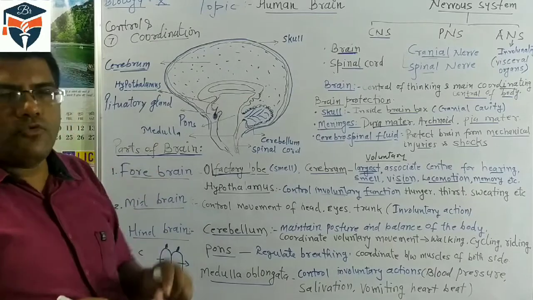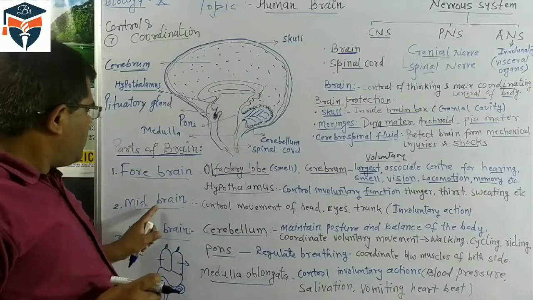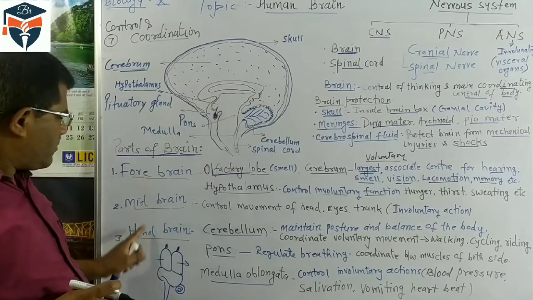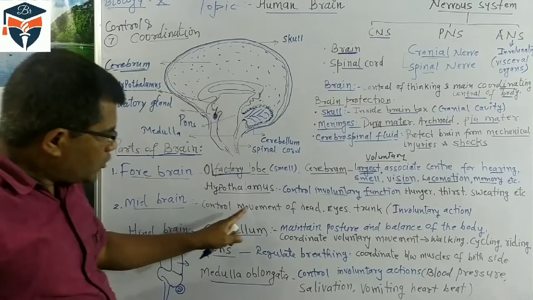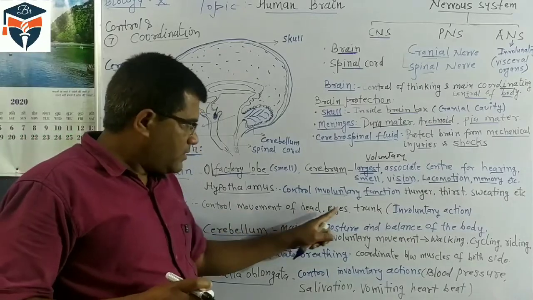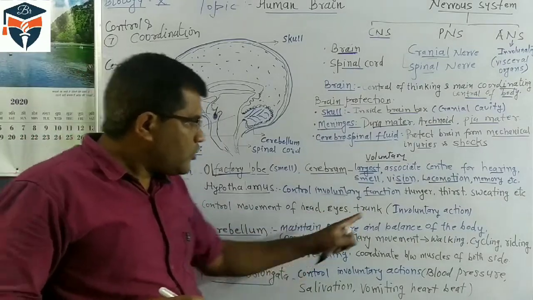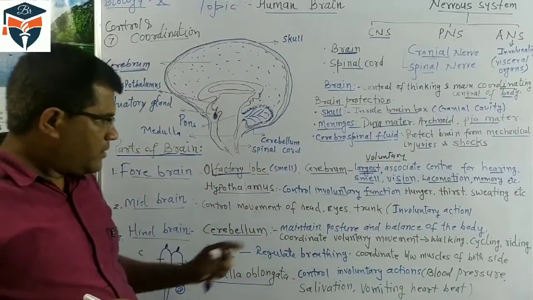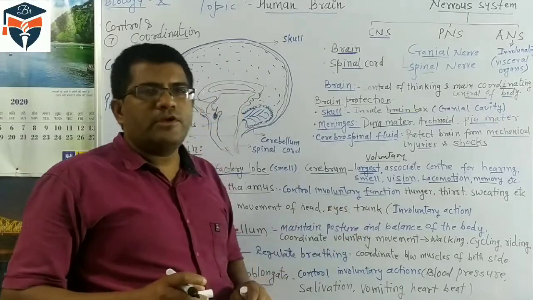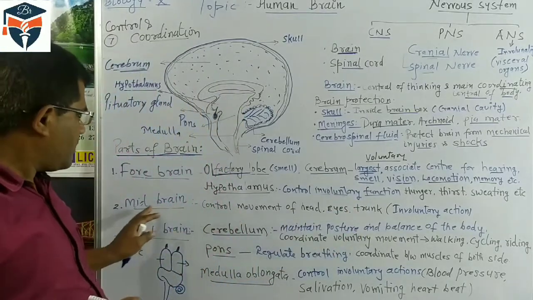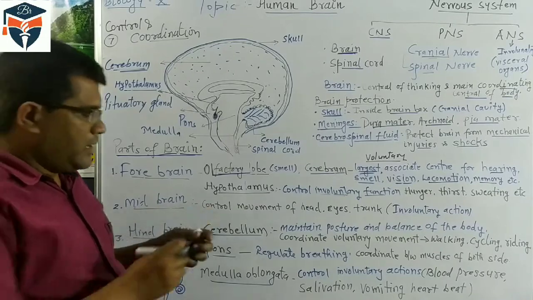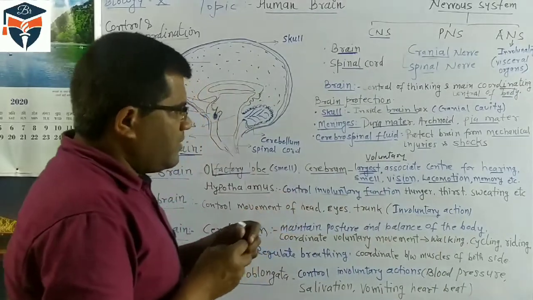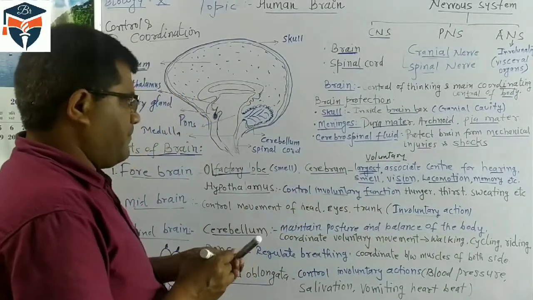In the midbrain also, two important parts are there. The midbrain is the brain part which is between the forebrain and hindbrain, and it controls the movement of head, eyes and trunk. So the involuntary action of the movement of head, eyes, and trunk is regulated by the midbrain. It means the midbrain is responsible for involuntary action.